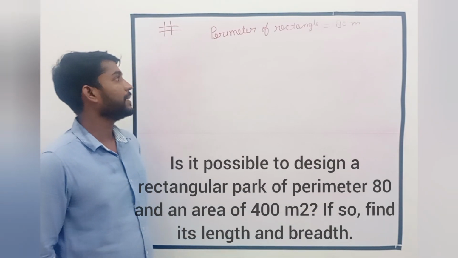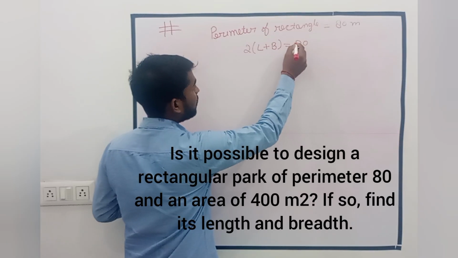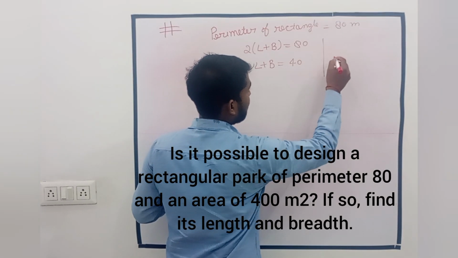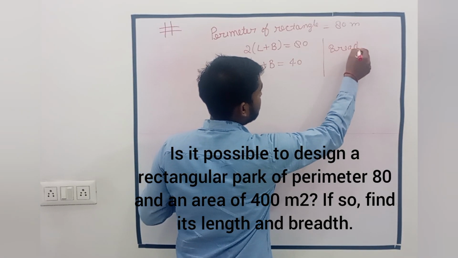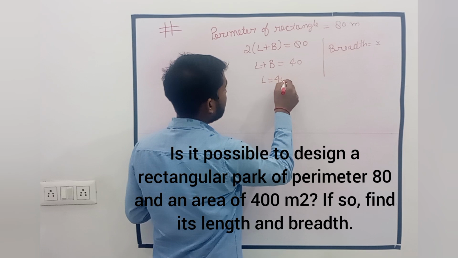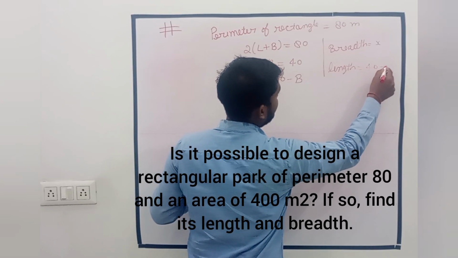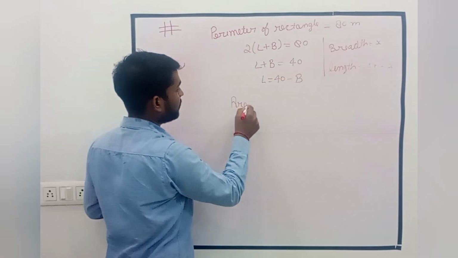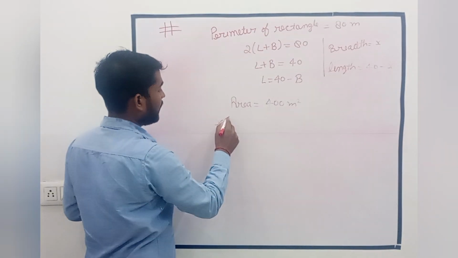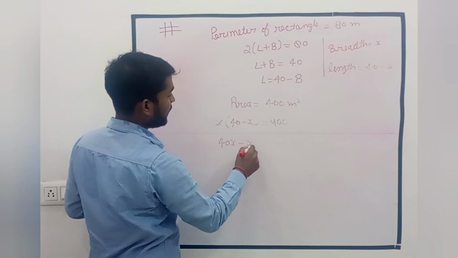The perimeter of the rectangle is 80, that means 2 into length plus breadth equal to 80, that means length plus breadth is 40, and we can calculate, we assume breadth is x, and from here we calculate length, 40 minus breadth, and therefore the length is 40 minus x, and here the area is 400 meter square, that is given, and we can calculate the area x into 40 minus x equal to 400, and this is 40x minus x square is equal to 400.